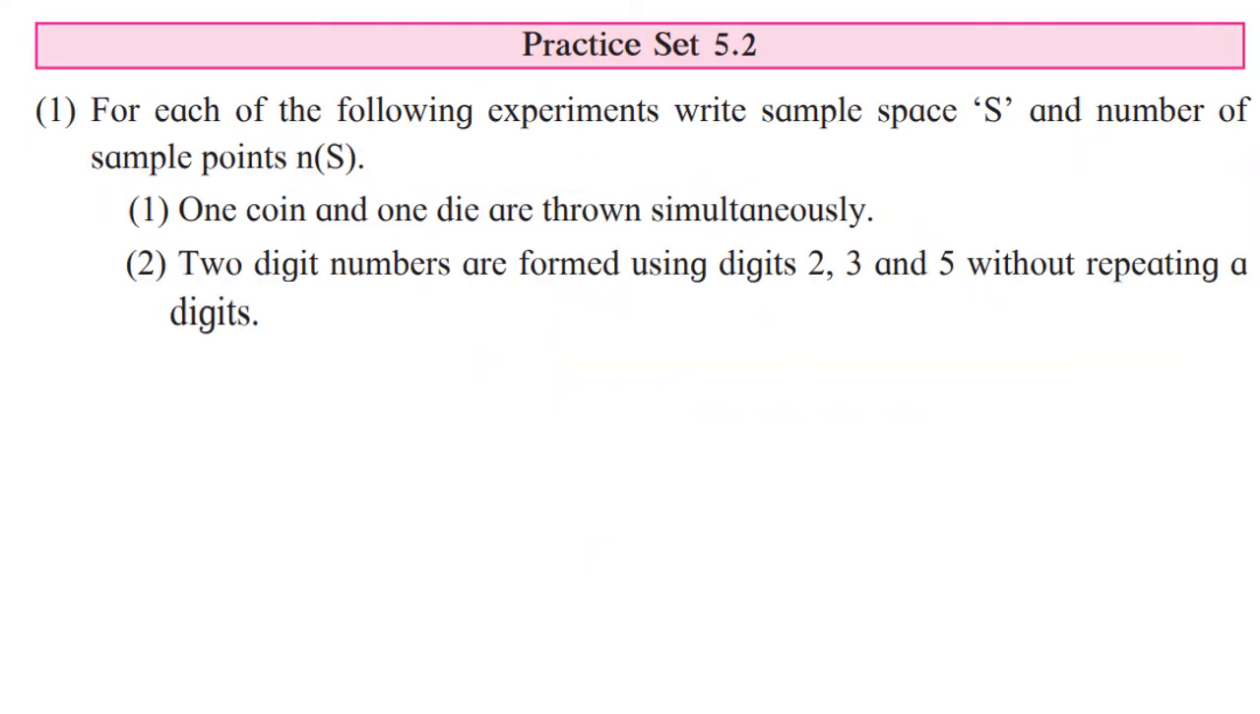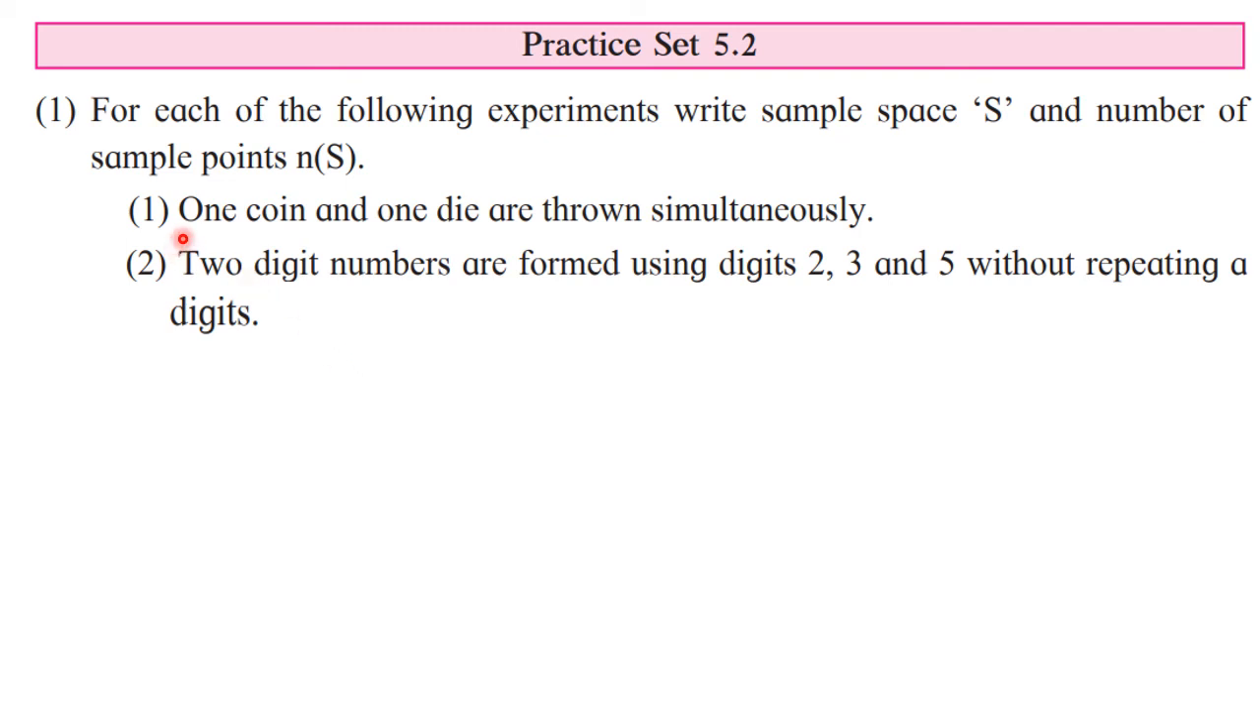So with this we will see practice set 5.2. I will discuss a few examples and the remaining we will see in the next lecture. Now here, what they have asked us is, for each of the following experiments, write the sample space S and the number of sample points n(S). Only this much is asked. Such a question can appear for 1 mark, or it can appear for 2 marks also, depending on the event. When you want to write more sample points, the marks will be more.